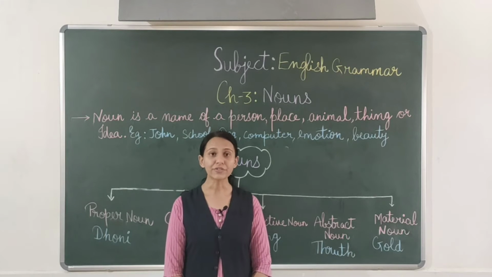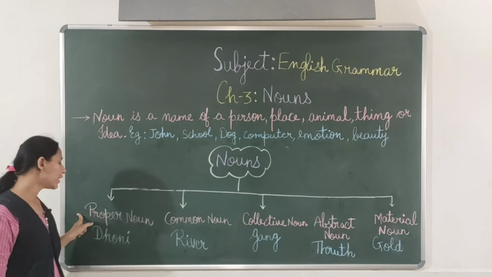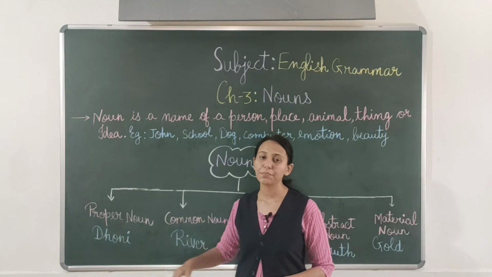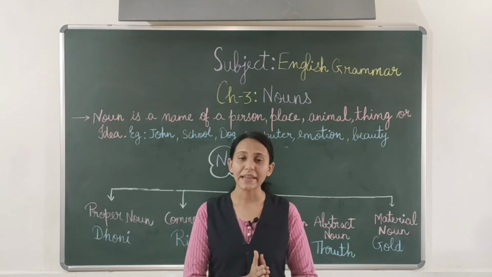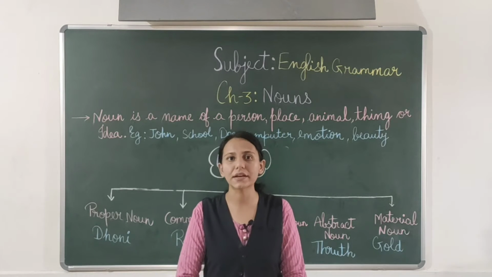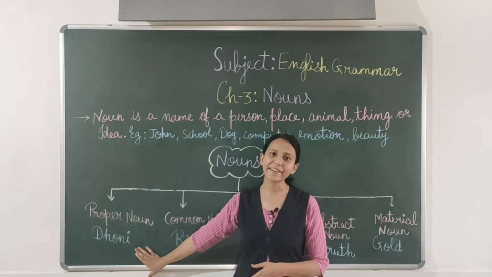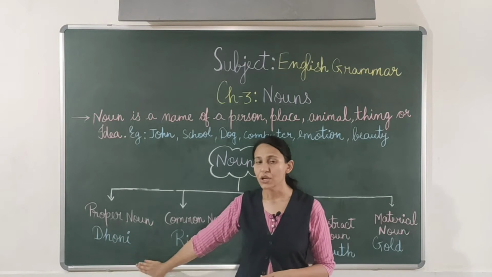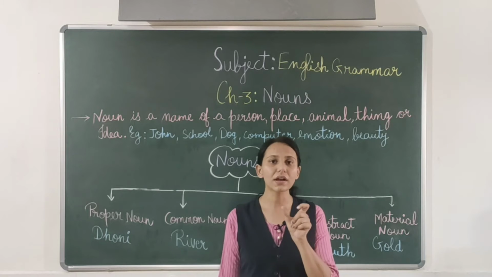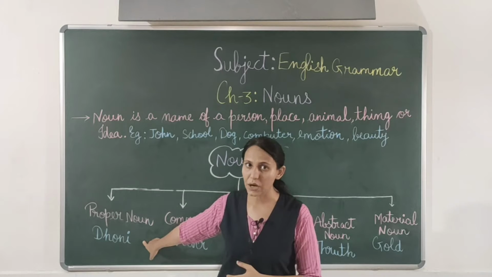There are 5 types of nouns. Number 1, proper noun. Proper noun means noun that is specific. The name is special. It is specific. It is particular. Example, Dhoni. Dhoni is my favorite cricket player. So here Dhoni is a proper noun. It is a specific particular name. It is a special name.